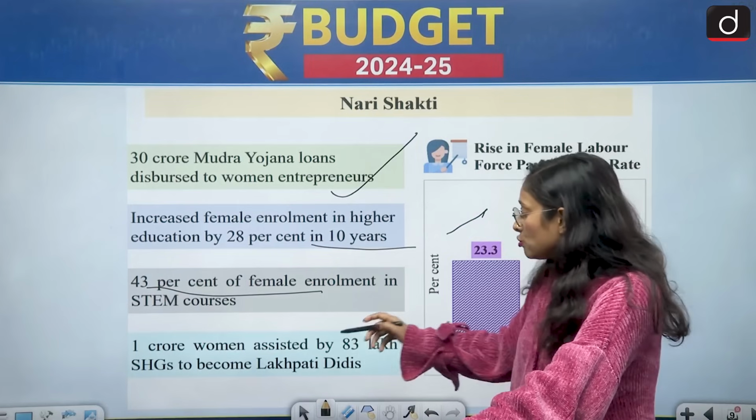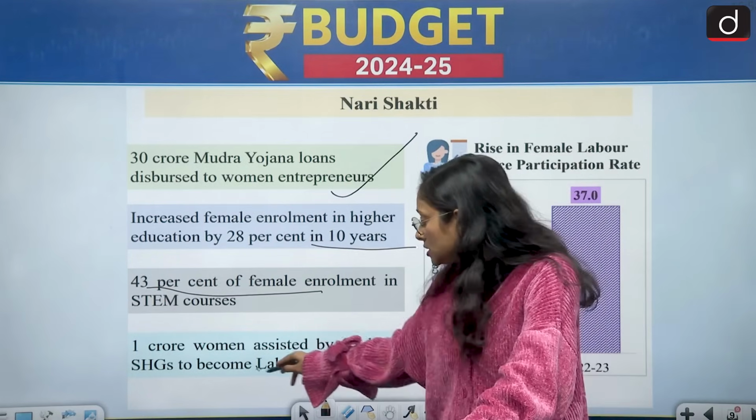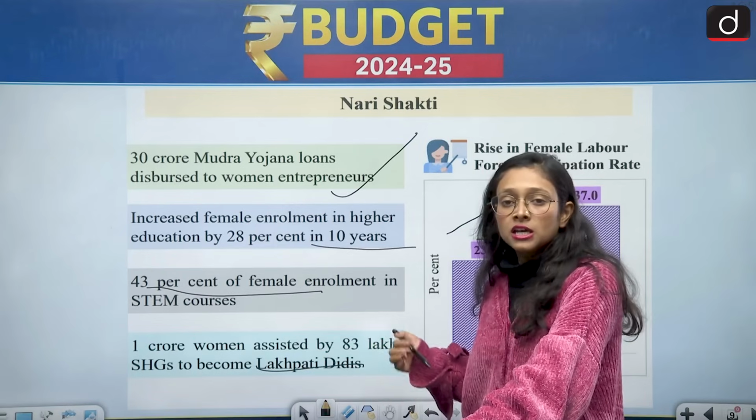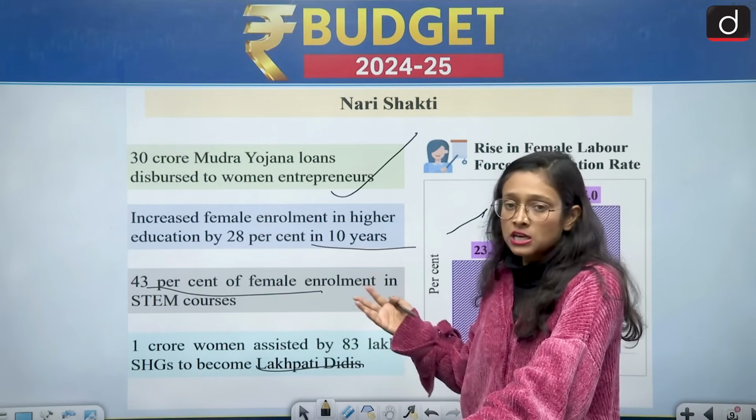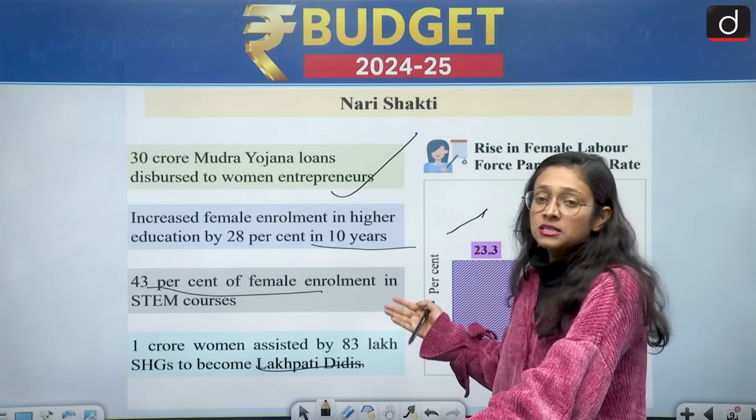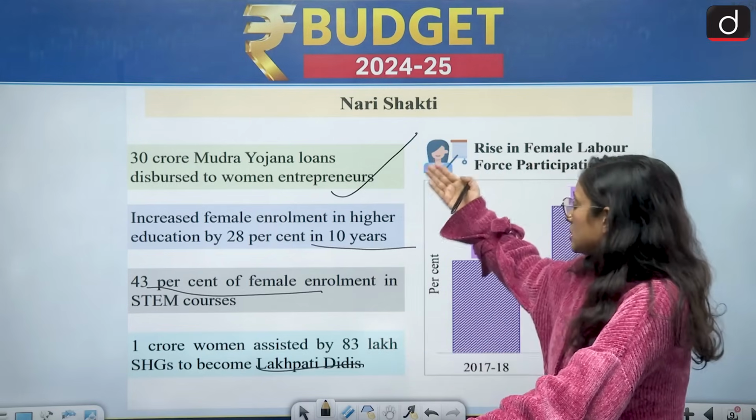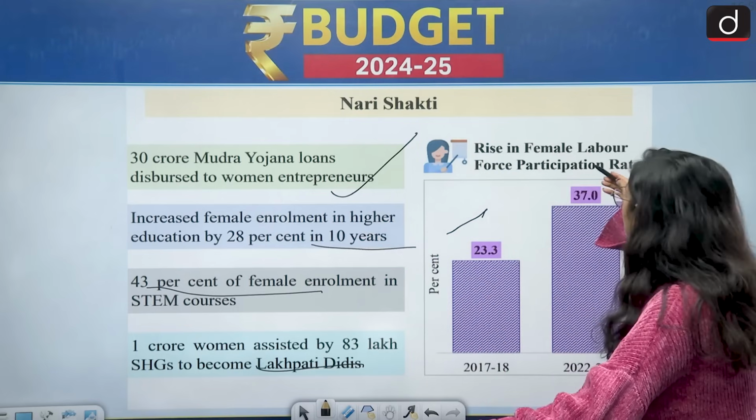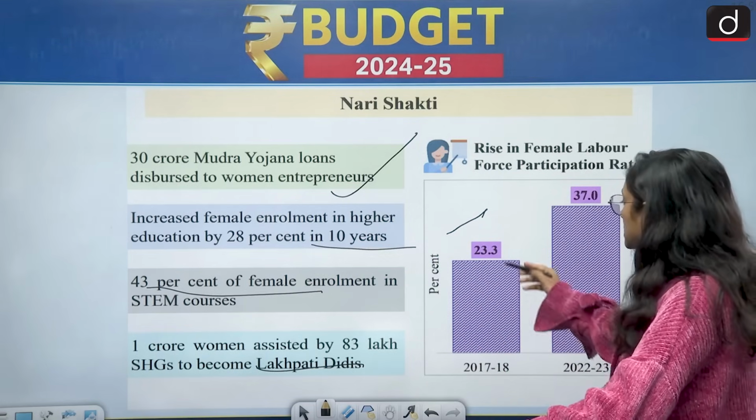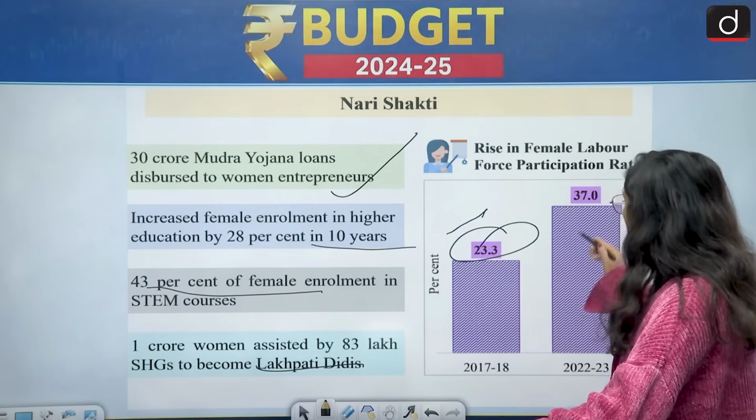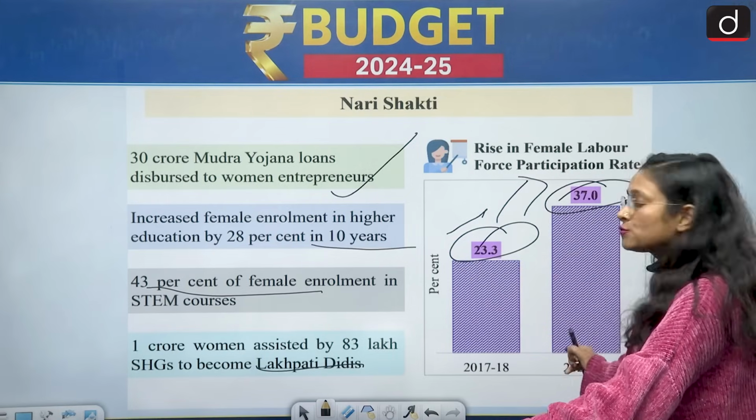And then 1 crore women assisted by 83 lakh SHGs to become Lakhpati Didis. So self-help groups are another important tool for financial inclusion and financial awareness in our country. So 1 crore women assisted to become Lakhpatis. So this is the achievement regarding this. And then rise in female labor force participation rate. So in 2017-18, it was 23.3, and right now it is 37. So it is more than 10% in the last 4 or 5 years.